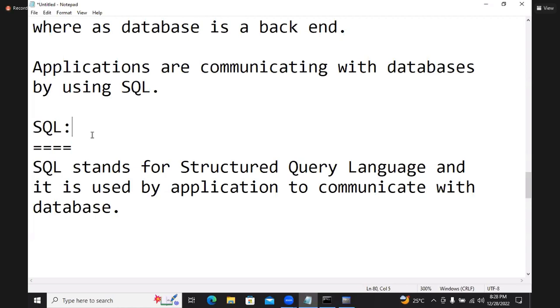Databases cannot understand Java. Databases can understand only SQL, Structured Query Language. Now all databases can understand only one language. The data types are different and the programming style is a little bit different, but all databases can understand only one language, that is SQL.